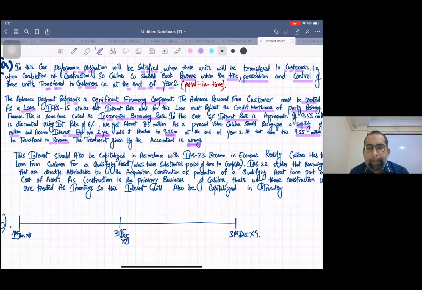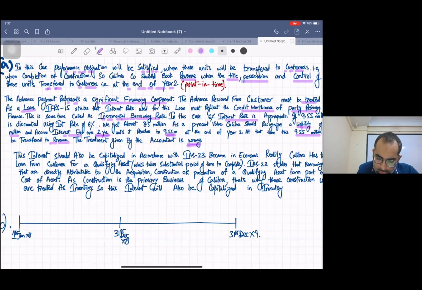You can read it. Now the last requirement is IAS 23. They have also used the word IAS 23 in the requirement. What IAS 23 says: if you have taken a loan to construct, produce or acquire a qualifying asset, which takes a substantial period of time to complete, then you have to capitalize the borrowing cost, the interest expense. In this question we are doing construction which takes 2 years, so definitely we can capitalize.